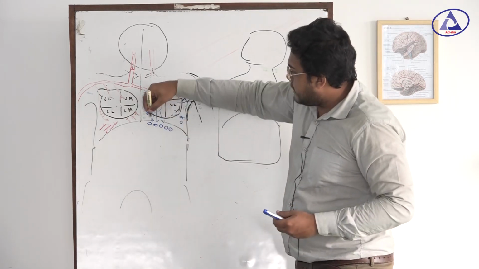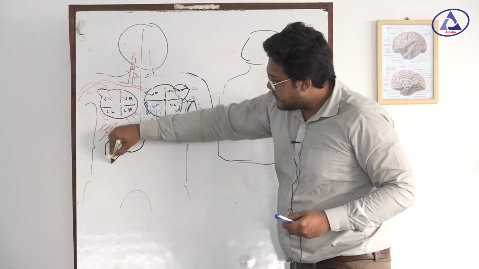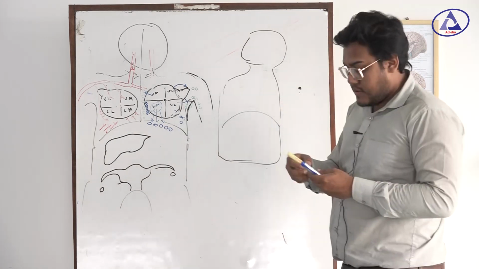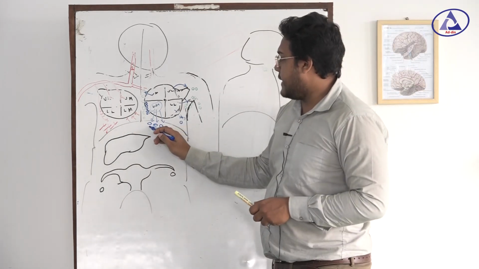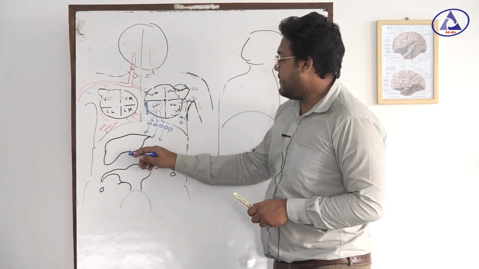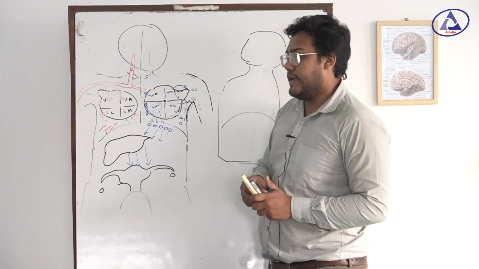And these lymph nodes use these channels. There are liver, there are uterus. So if these lymph nodes are involved, it involves the liver. If liver is involved, it involves the uterus. Okay.